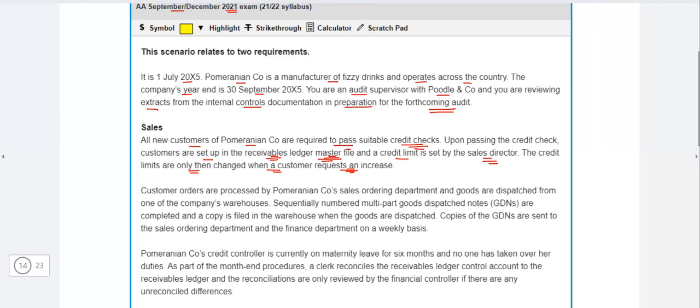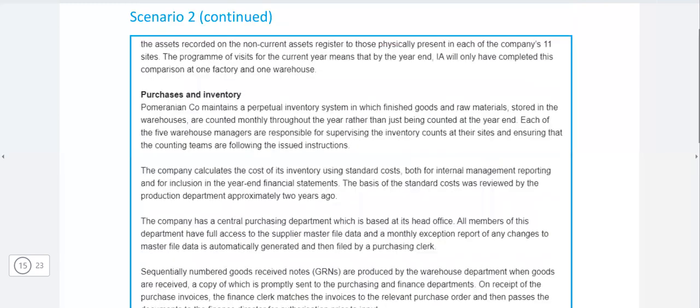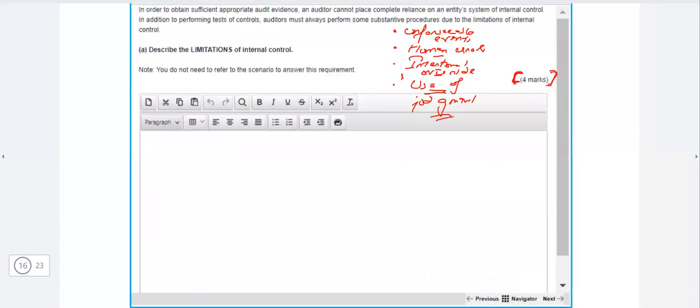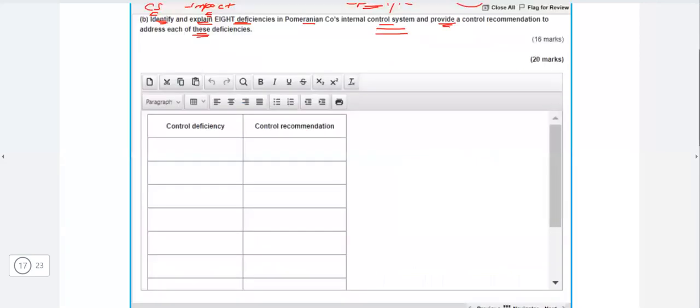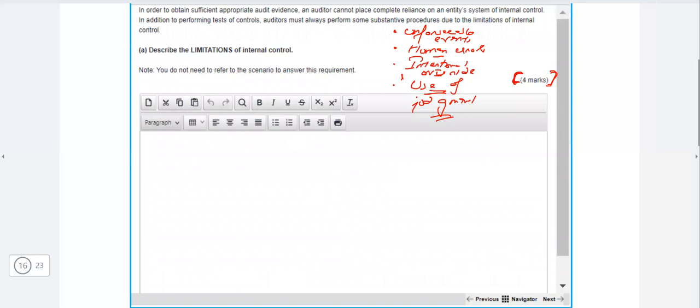So how to write this thing? First of all, we are going to take the case study line. So let me just write it for you. I can write it over here, yes.